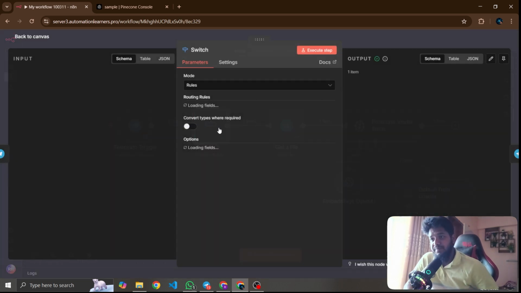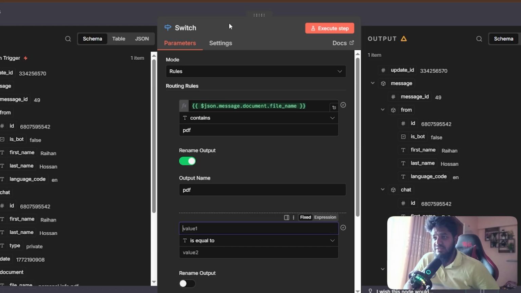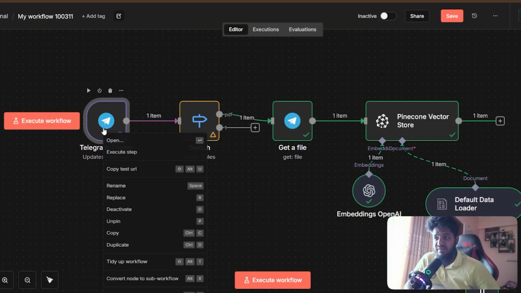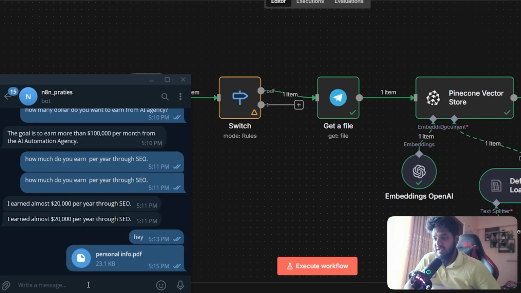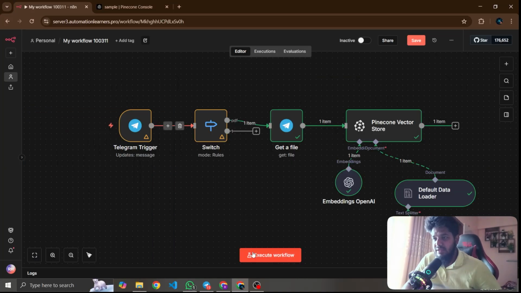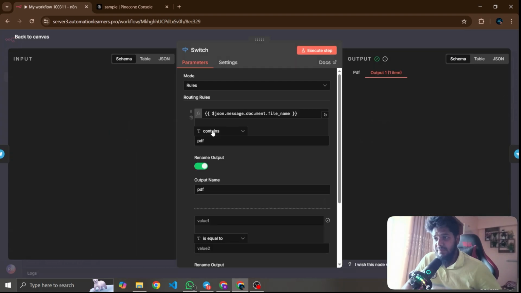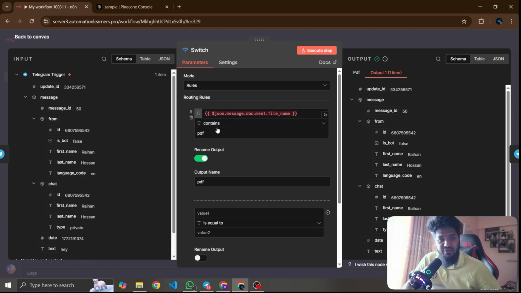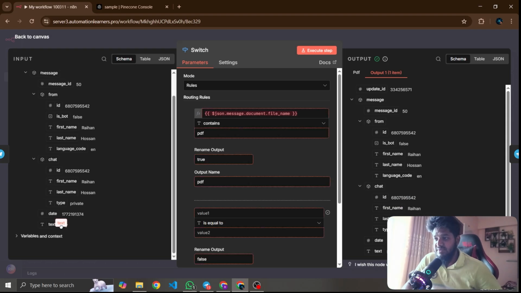So if I add a route rule which is not a PDF, it will be a text message. So I need to unpin this message and text here, message me here, "hey". I hope the chat model will get "hey", and now this path won't work because it's not PDF content, it's the text message "hey".